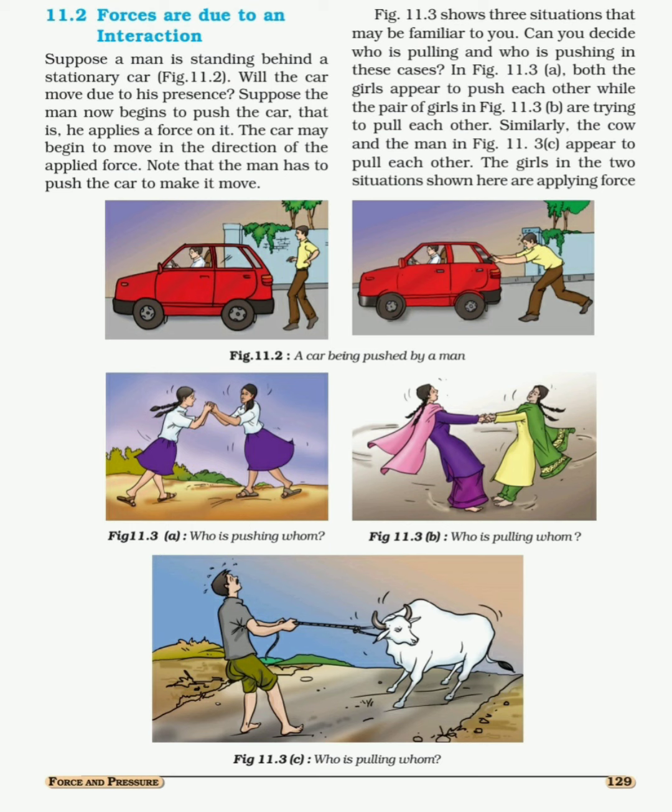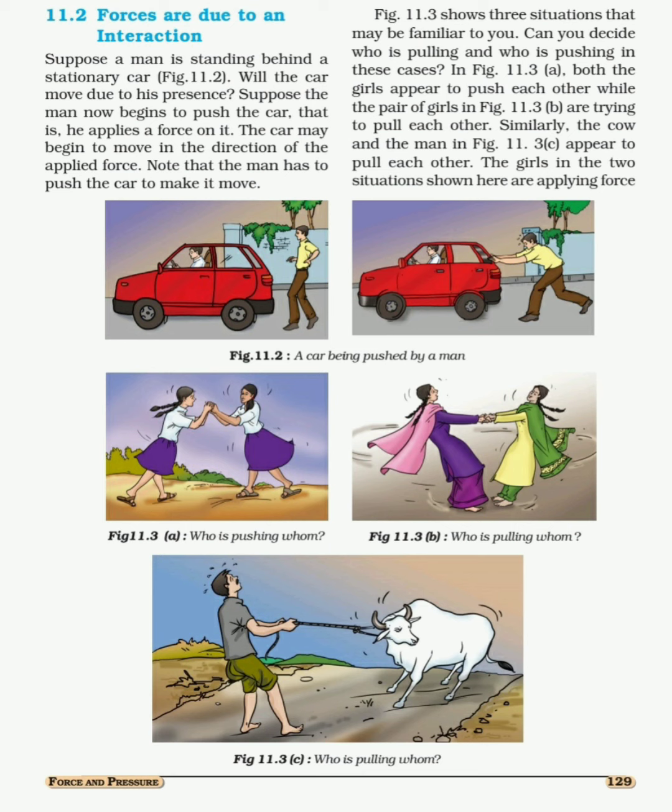So in the first case, no interaction, no force is produced. And in the second case, he, with the help of his hand, touches the surface of the car. Interaction takes place, and as a result, he is able to impart force on the car.